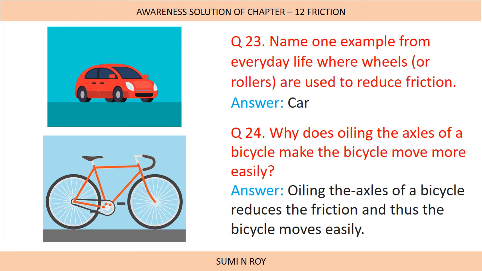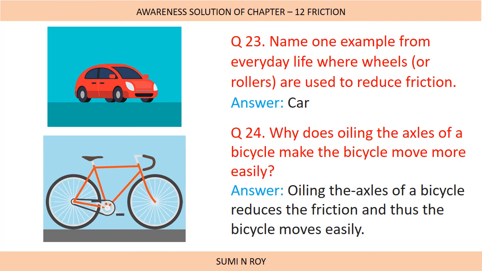The next question is, name one example from everyday life where wheels or rollers are used to reduce friction. All the heavy vehicles and heavy furniture are examples. A common example you can take is the car. A car is used in everyday life, where wheels reduce the friction.